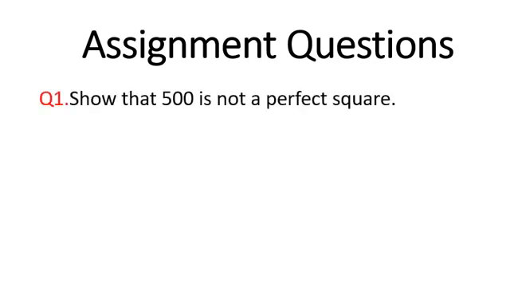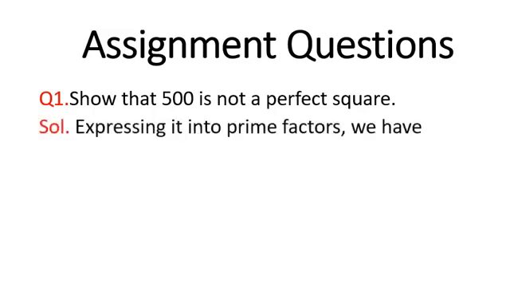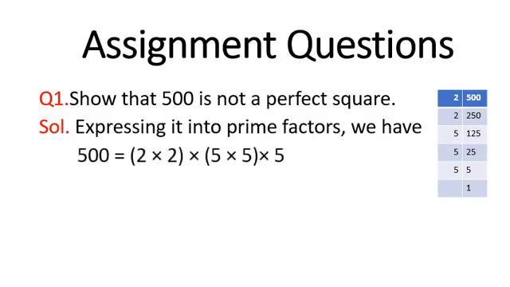Now, coming to question 1. Question 1 is, show that 500 is not a perfect square. We need to show whether 500 is a perfect square number or not, and the simplest way to show whether the given number is a perfect square or not is by using the prime factorization method. So expressing the given number, that is 500, into prime factors, the factors of 500 will be 2 into 2 into 5 into 5 into 5.